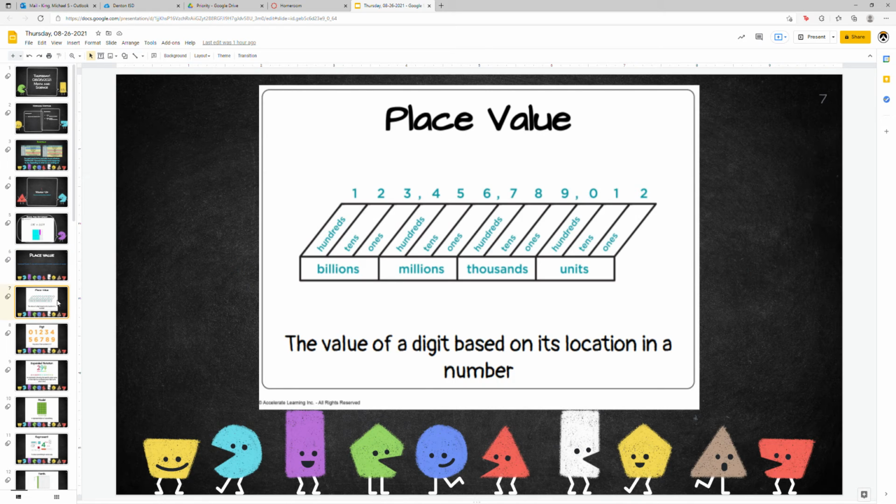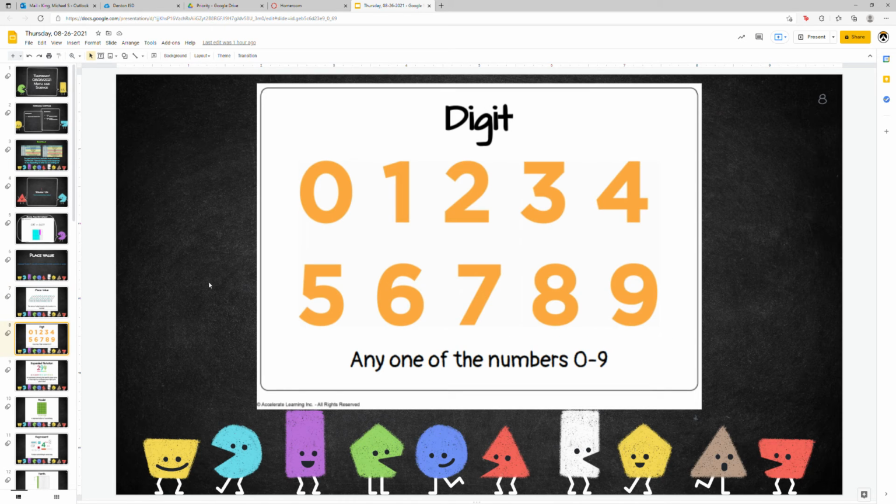We have a couple picture vocabulary slides that we're going to go over first this time. So just as a reminder, place value. It's the value of a digit based on its location in a number. If you hear me say the word digit a lot, referring to a specific digit, we're talking about that actual number or digit 0 through 9 that's in a specific spot.